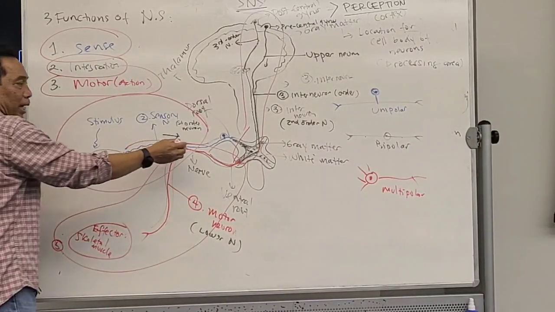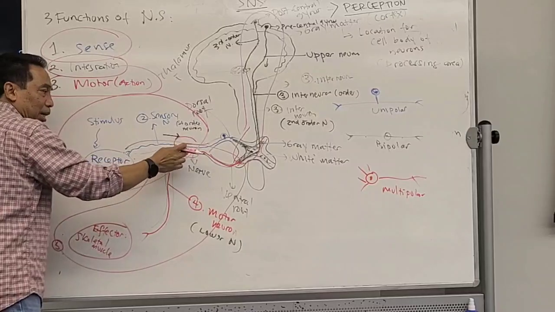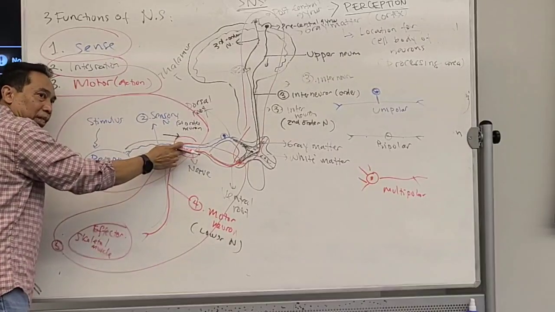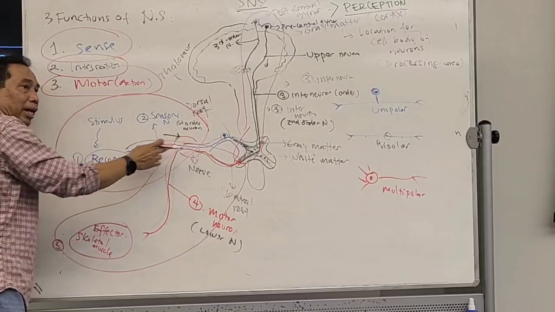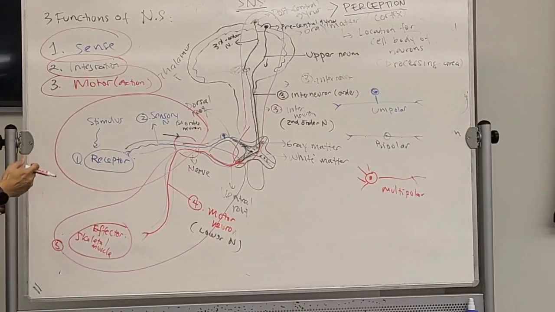Look at this. When I draw the nerve over here, I'm showing you that the nerve actually carries both sensory neurons and motor neurons. The majority of nerves carry a lot of sensory neurons and a lot of motor neurons in one bundle.